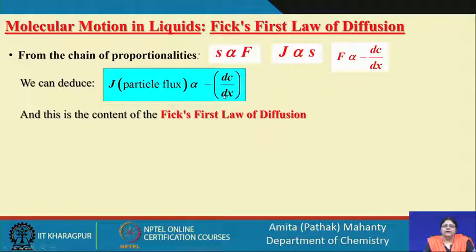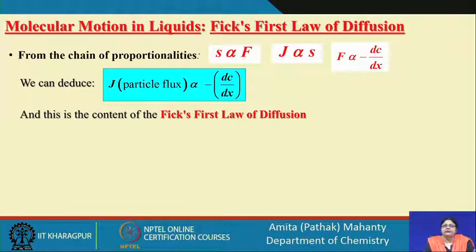Okay. So, we have generated the content of the first law of diffusion. The first law of diffusion says that the flux of particles will be proportional to the negative gradient of concentration when the particles are moving along the x axis.